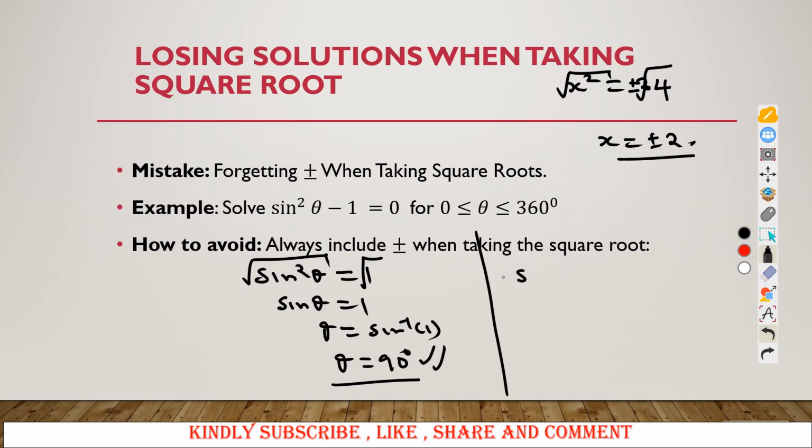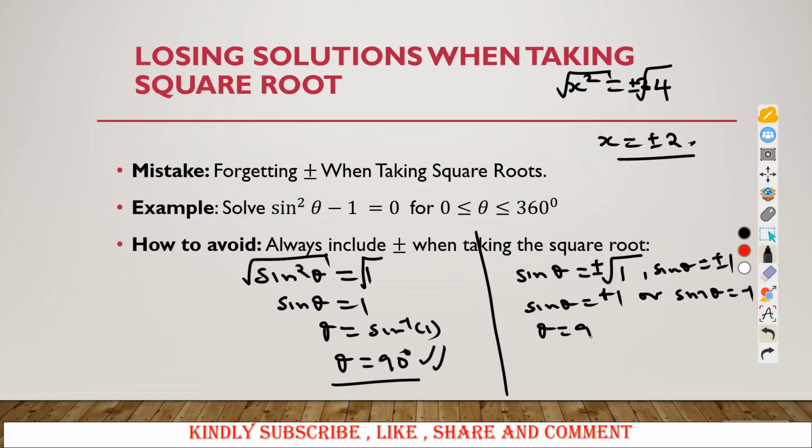But someone else who does the same says that sine of theta, after taking the square root of 1, is a plus or a minus. So sine of theta will be equal to positive 1, or else sine of theta will be equal to negative 1. From here you say theta is sine inverse of 1, which is 90 degrees, or else sine inverse of negative 1, which is 270 degrees. So this person is getting 90 degrees and 270 degrees, but the first person will only get 90 degrees.